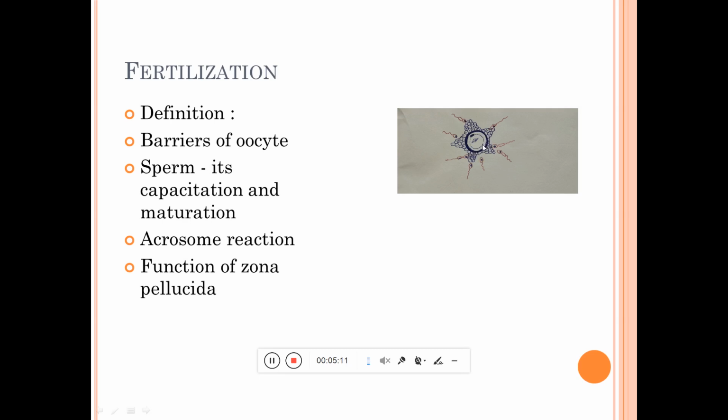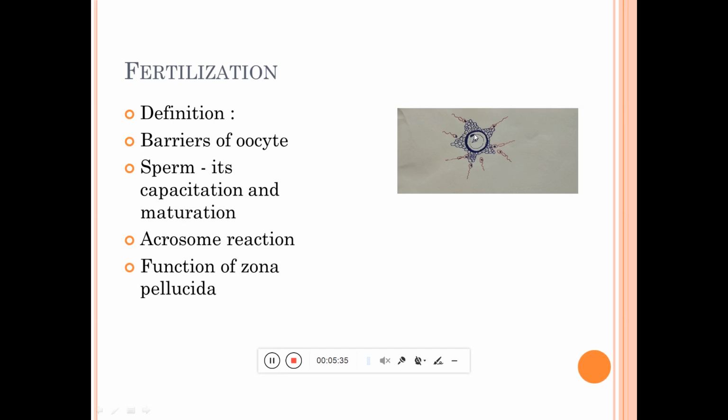Inside the zona pellucida there is one more membrane-like structure, the perivitelline membrane, and this space is known as the perivitelline space. In this space, we know the first meiotic cell division is completed at the time of ovulation.